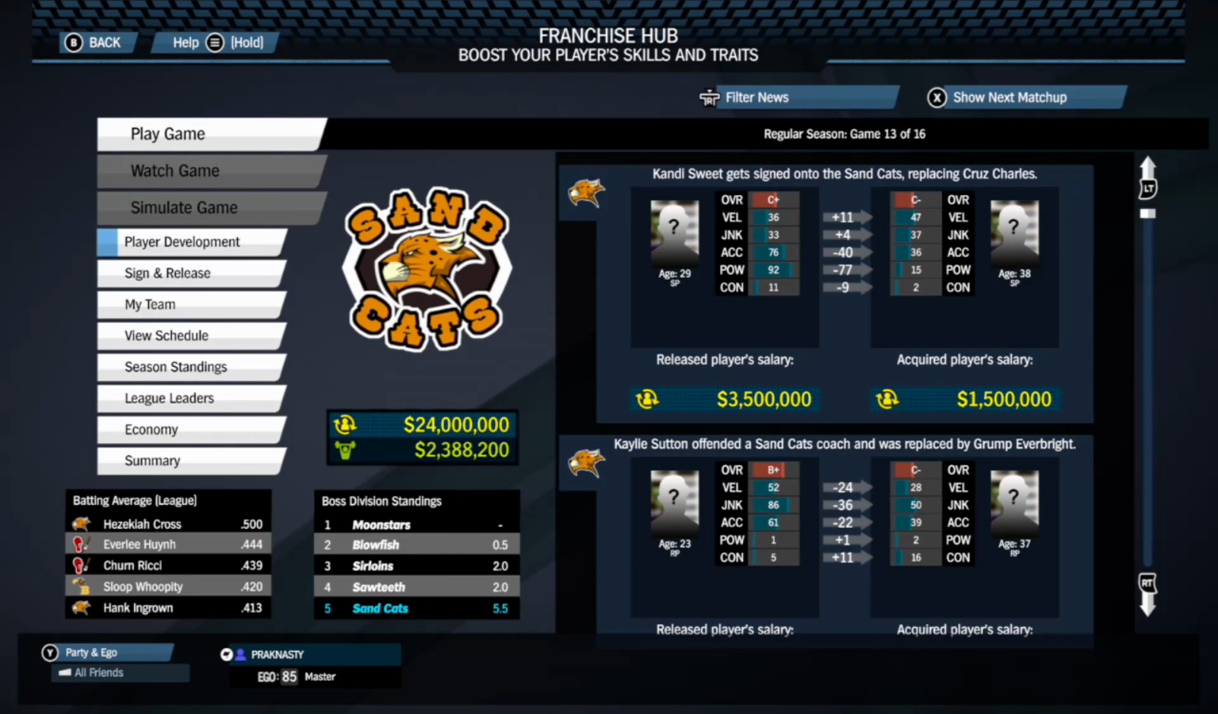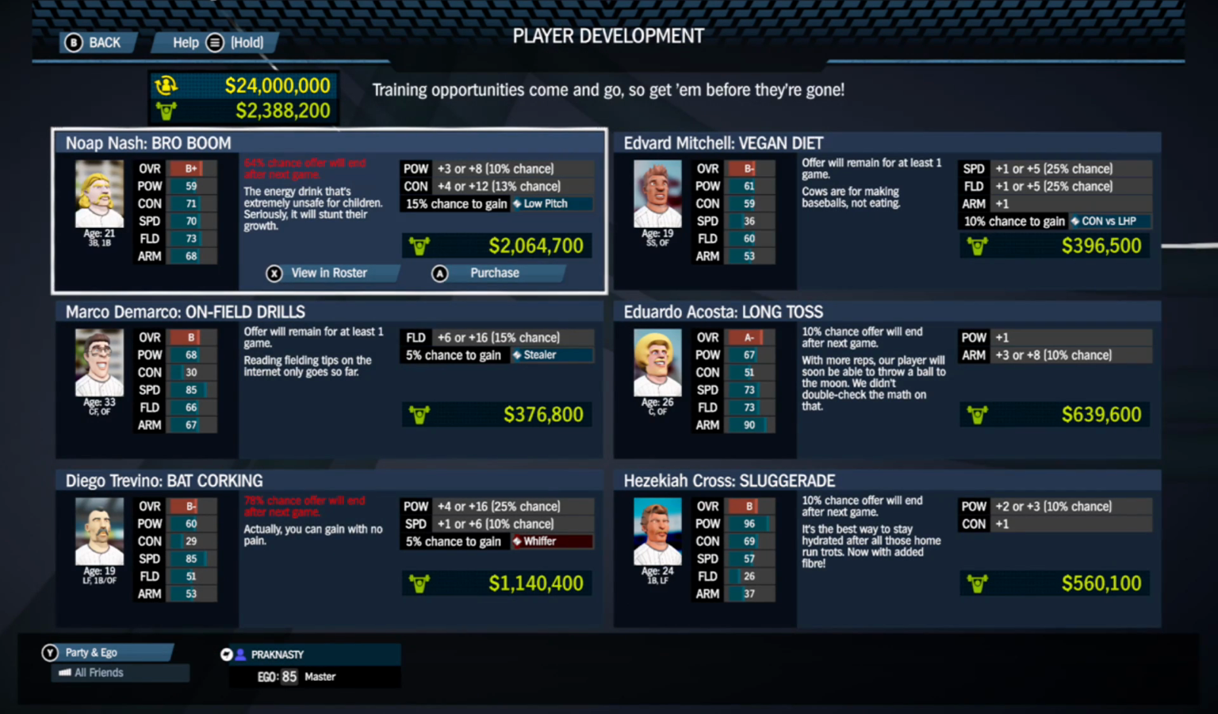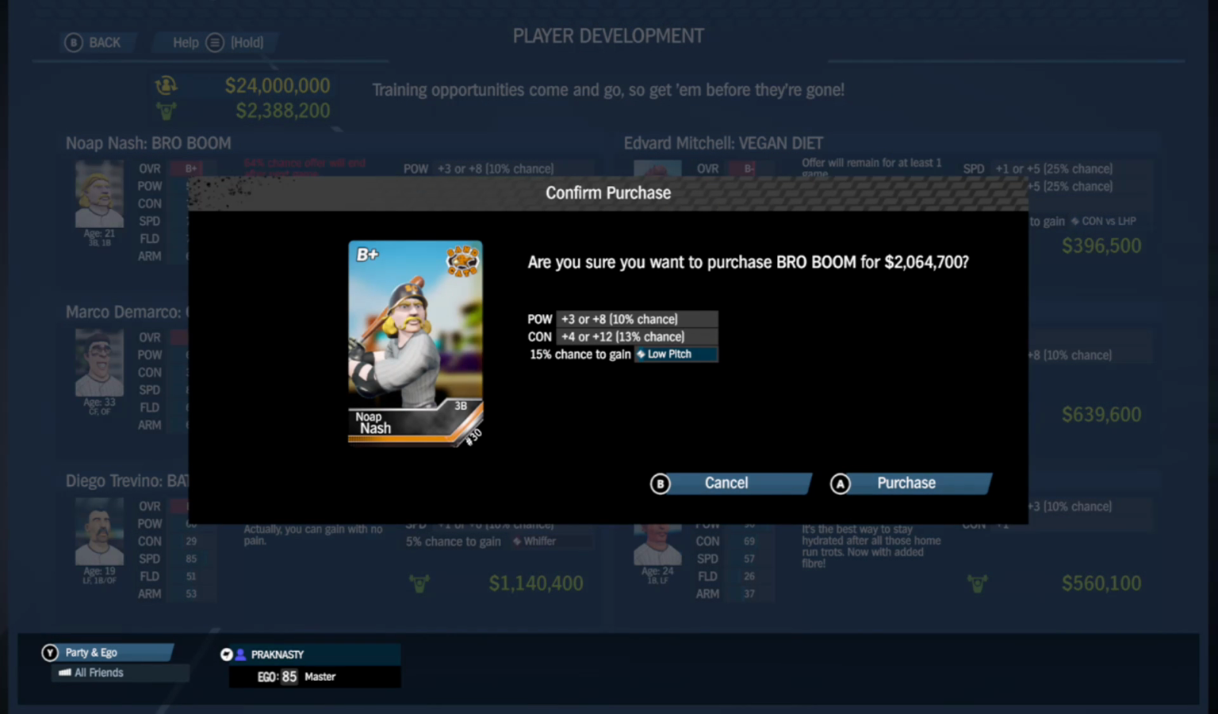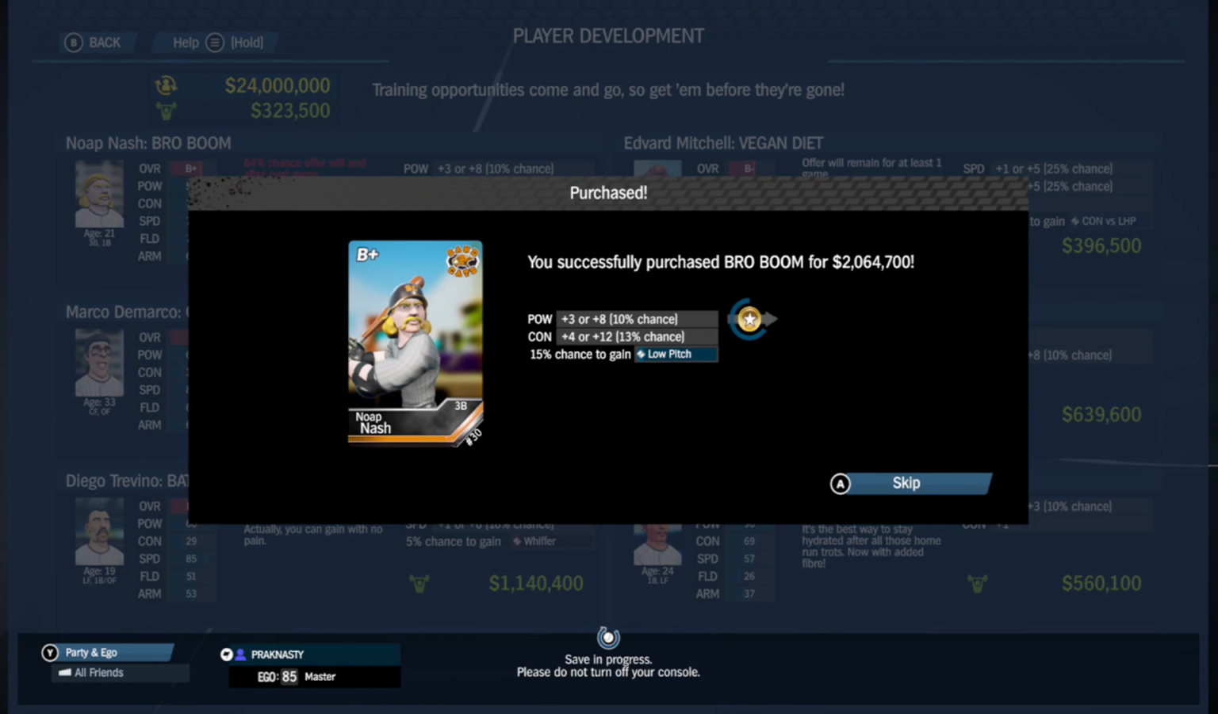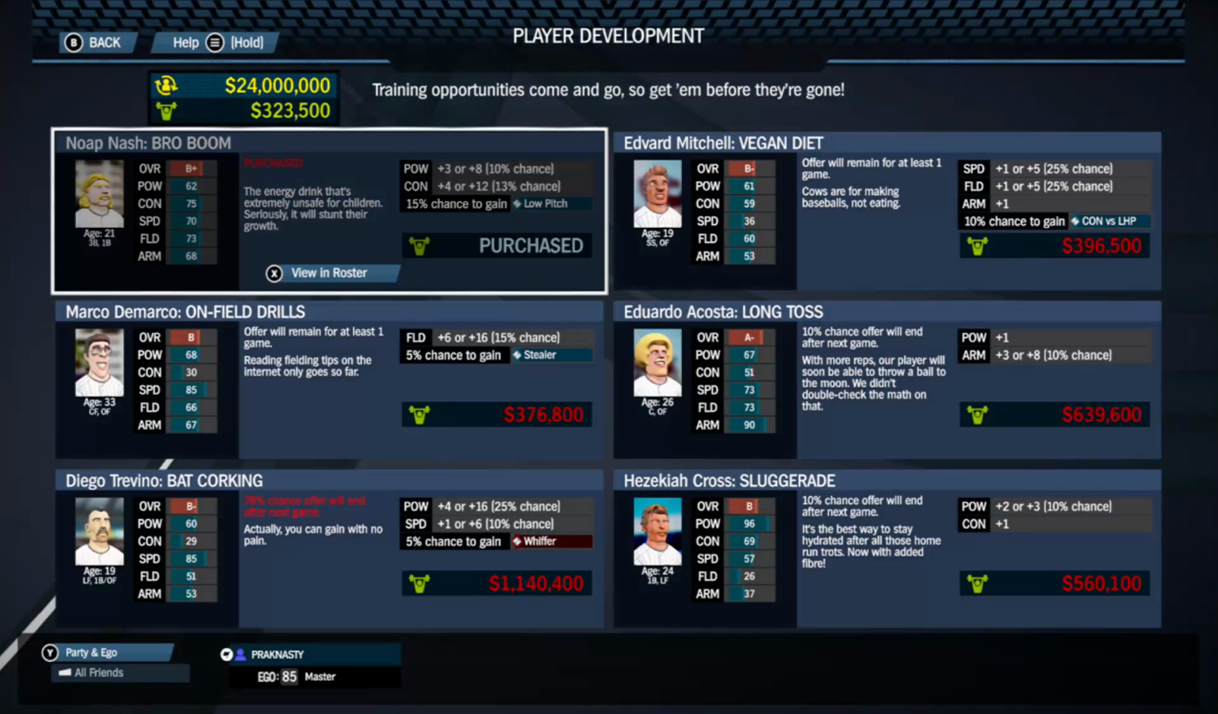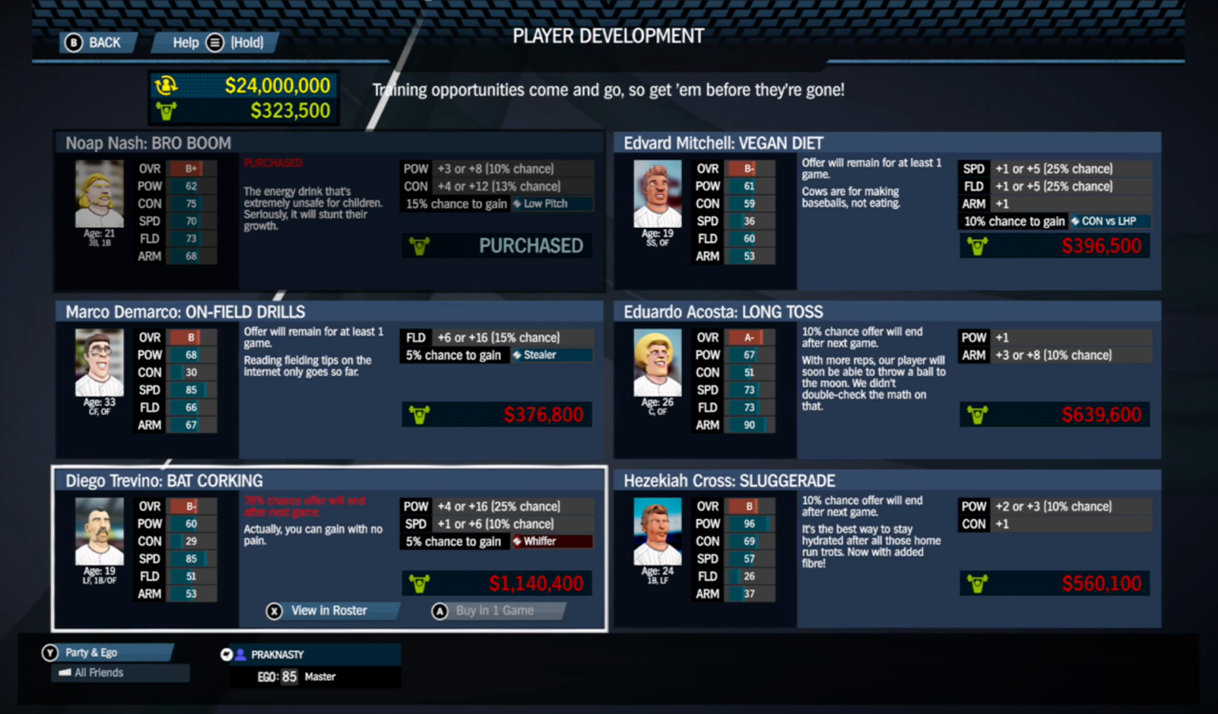Alright, let's do these player developments. Set the lineup. Call it a day. Definitely going to get this one for Nash right off the bat. Improve his hitting outright. +3 power. Alright. Only the 4 contact. That's okay. Does not get low pitch. I was really hoping he'd get that. Still, he gets better. We have 300 left to spend. Not enough to get anything else.